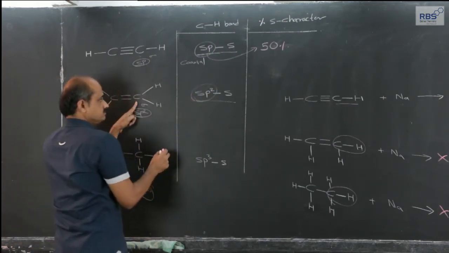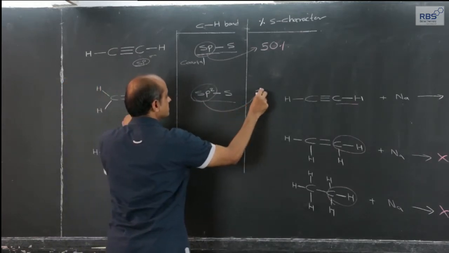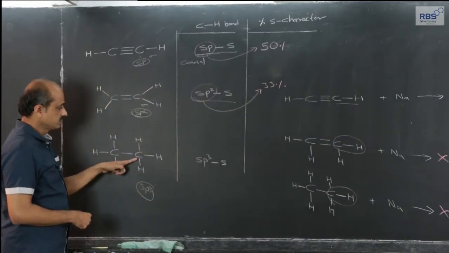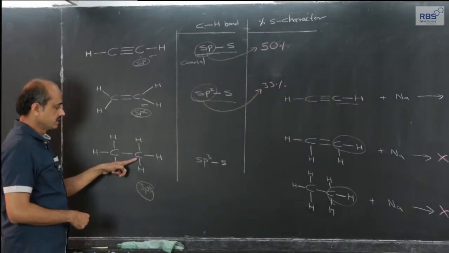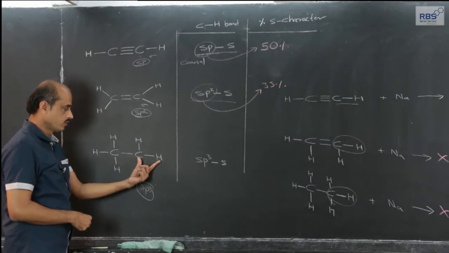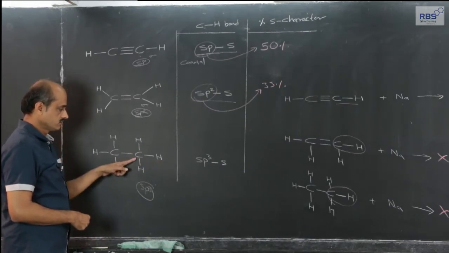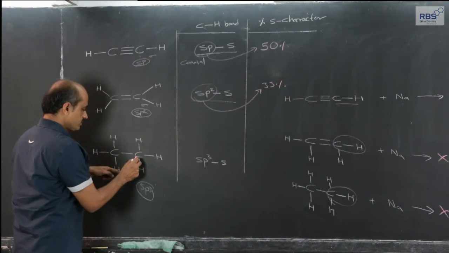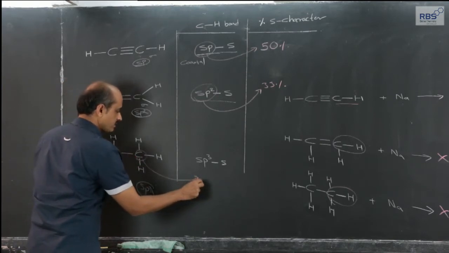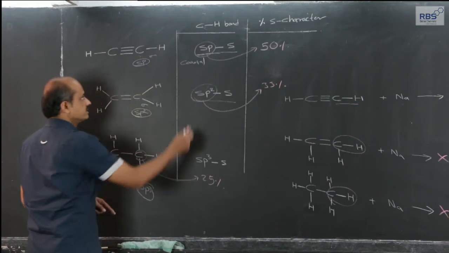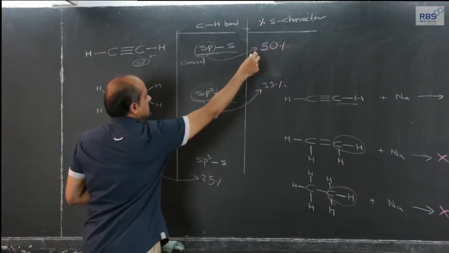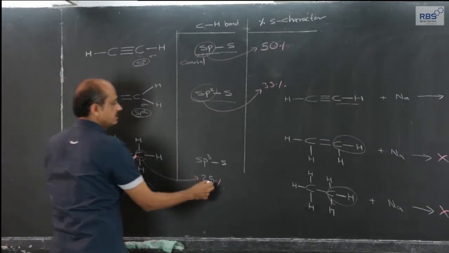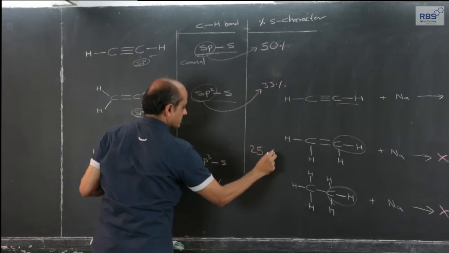For sp2 hybridized carbon, the percentage s character is 33%. The carbon of ethane is sp3 hybridized, so the percentage s character here is 25%. It is 50%, 33%, and for ethane it is 25%.